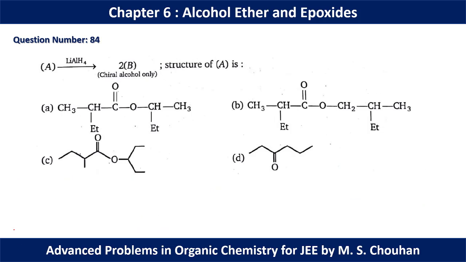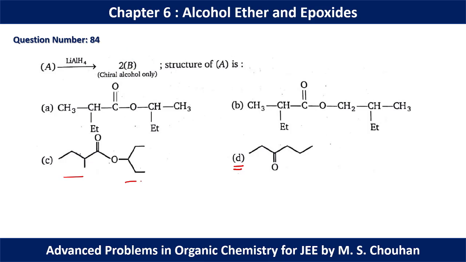In question number 84, lithium aluminum hydride will give two molecules of alcohol and they are chiral alcohols. In option D, if we reduce this, we can have a chiral alcohol, but there will be a single molecule of alcohol. We need two molecules of alcohol and they are symmetric.